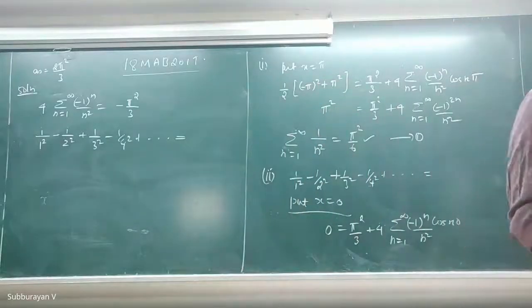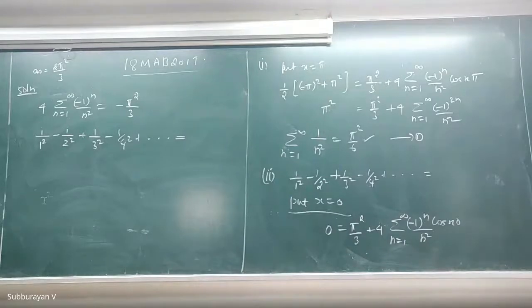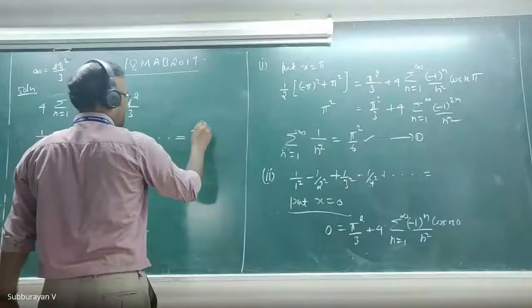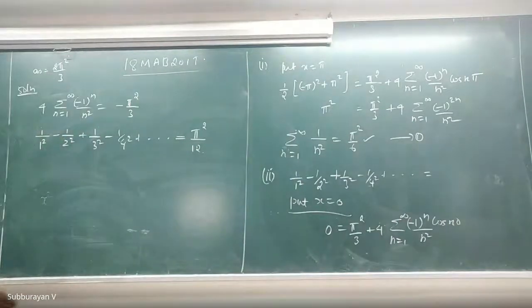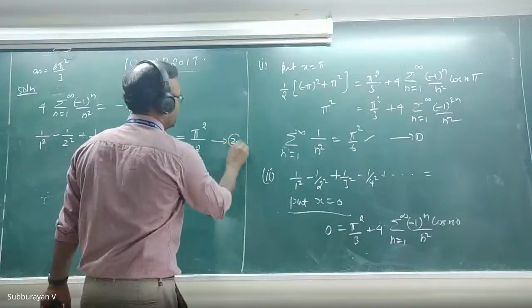Is this pi square by 12 or minus pi square by 12? Minus pi square by 12. So plus pi square by 12. This is plus pi square by 12, not minus. Now I call this equation number 2.